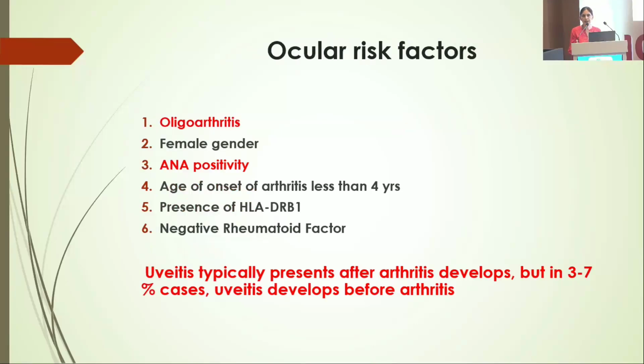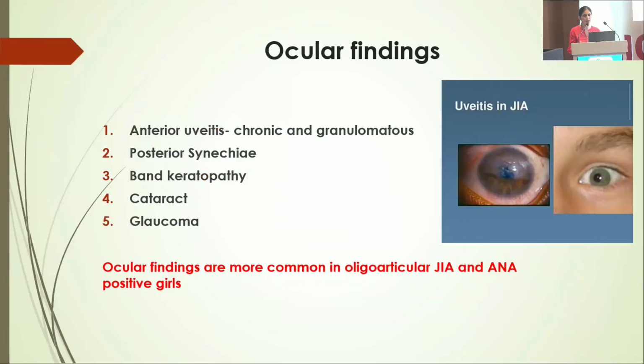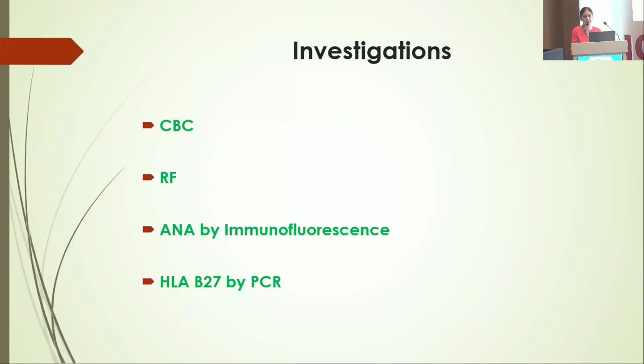Uveitis usually presents after arthritis, but in 3 to 7% of cases it may develop before arthritis. It presents as anterior uveitis, which is chronic and granulomatous with posterior synechiae and band keratopathy.